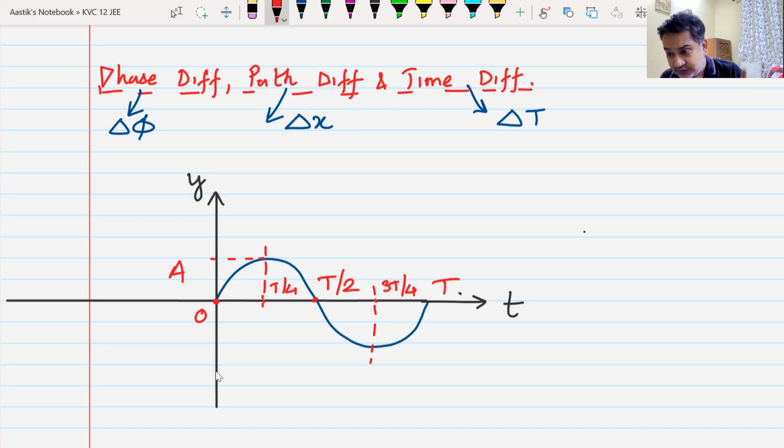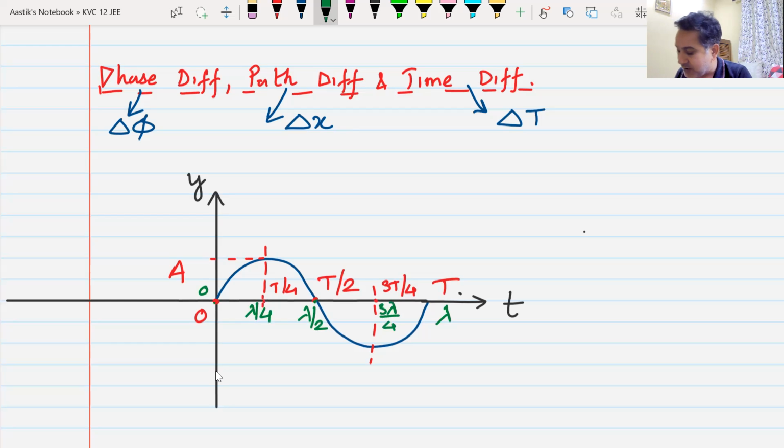Okay. I'll do the same thing in terms of wavelength. Here the wave is starting. In terms of wavelength, it is 0. Here the wavelength is lambda. Do you understand wavelength of a wave? Yes or no? The distance between this point and this point will be lambda by 2. This will be lambda by 4. This will be 3 lambda by 4.